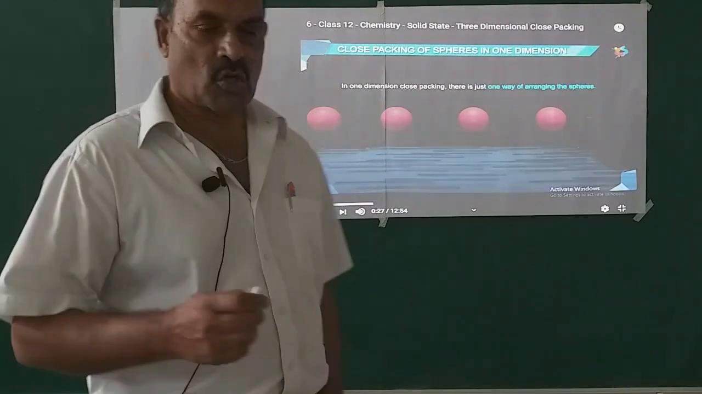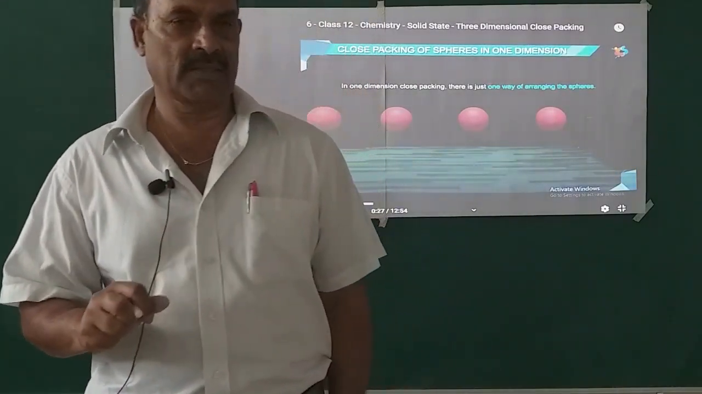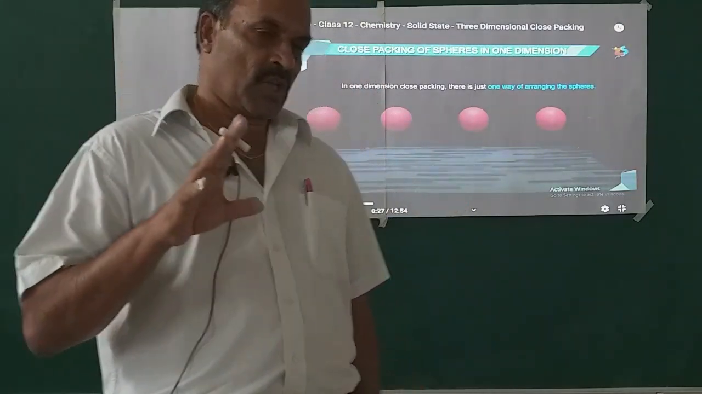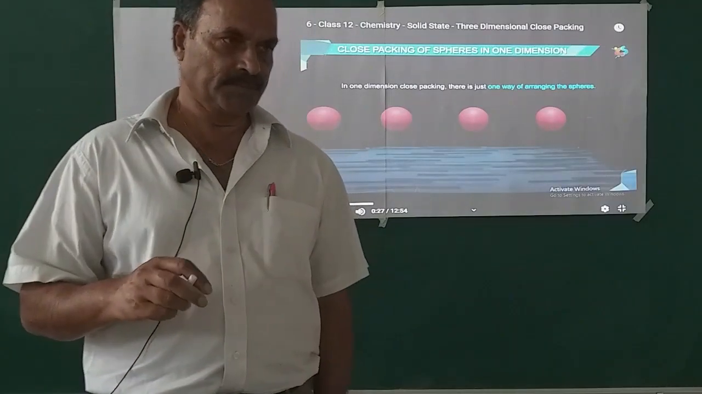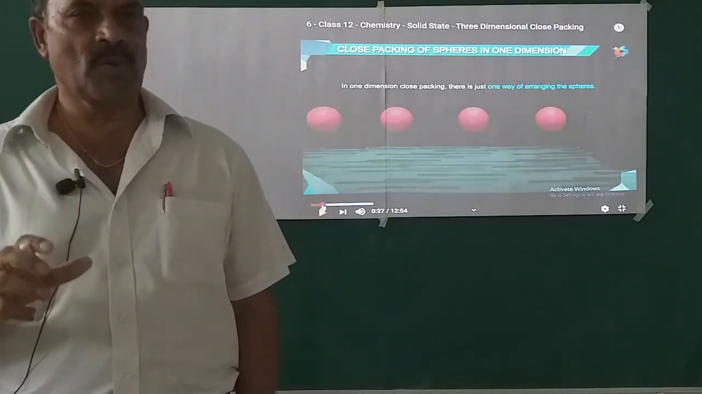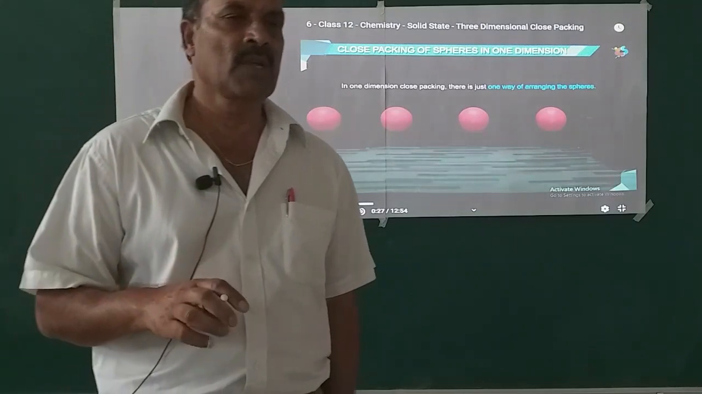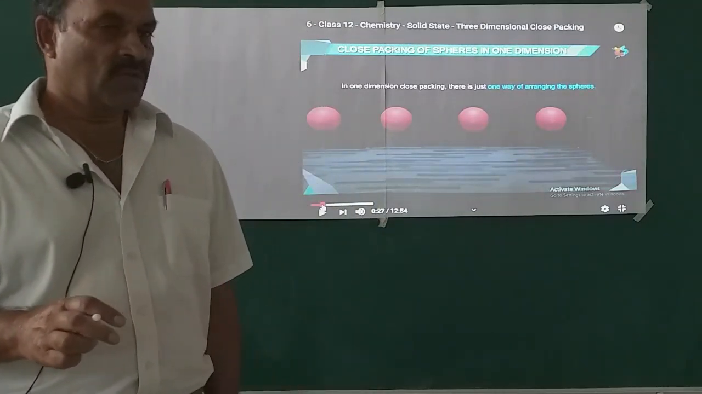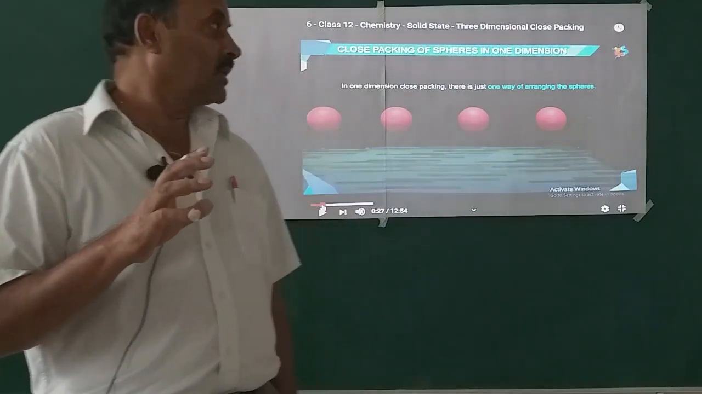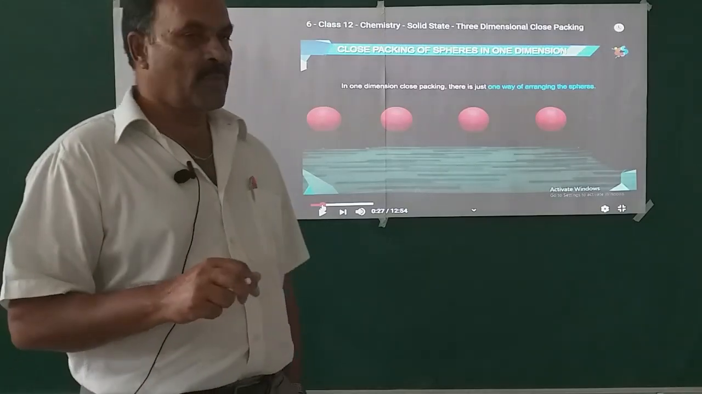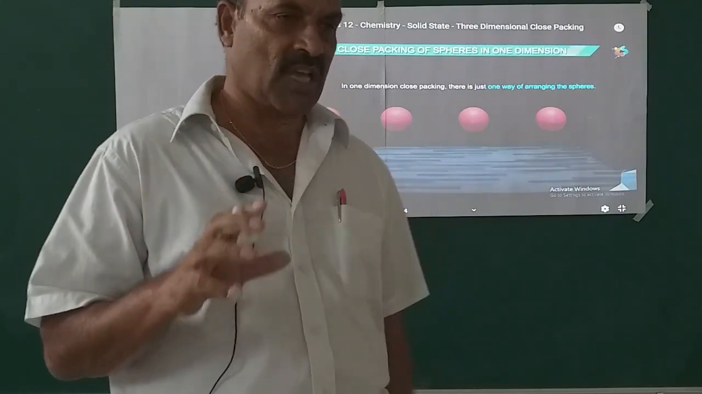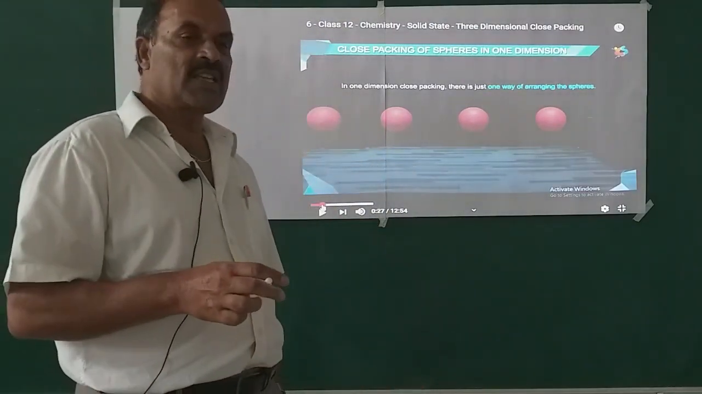Since in solids the particles are closely packed, because of this close packing solids have higher density. So what is close packing? Arrangement of maximum number of particles in minimum space is known as close packing. Three-dimensional close packing in solids can be achieved by the following three steps.